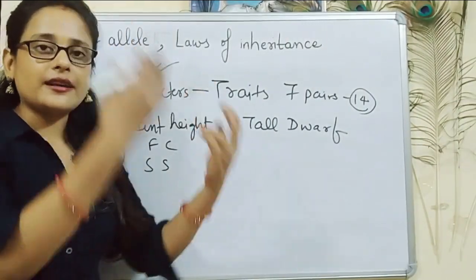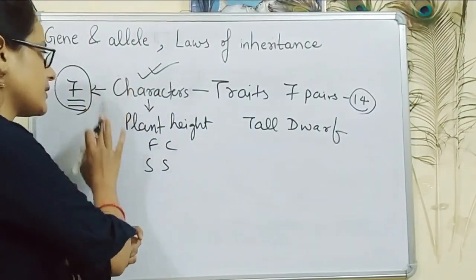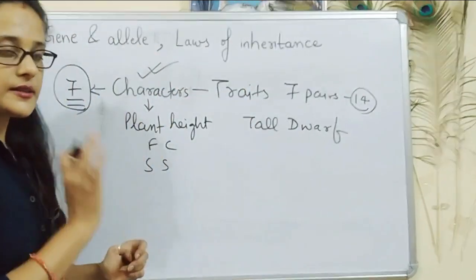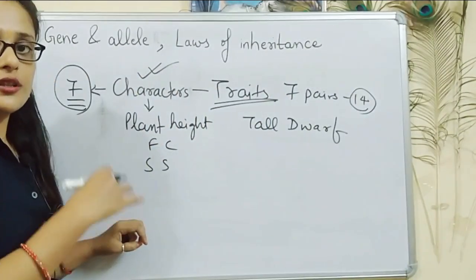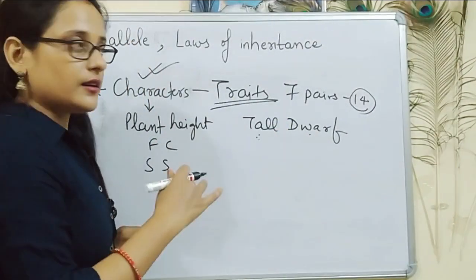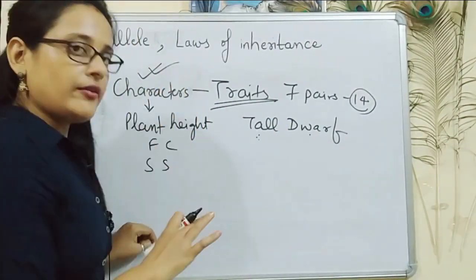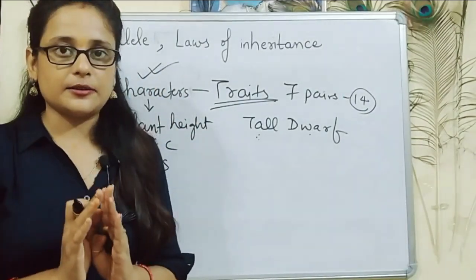Although there are many characters and many traits present in pea plant, he chose these 7 characters or 14 traits. These traits were contrasting to each other. That means tall and dwarf were exactly opposite to one another. So Mendel chose 7 pairs of contrasting traits for 7 characters.